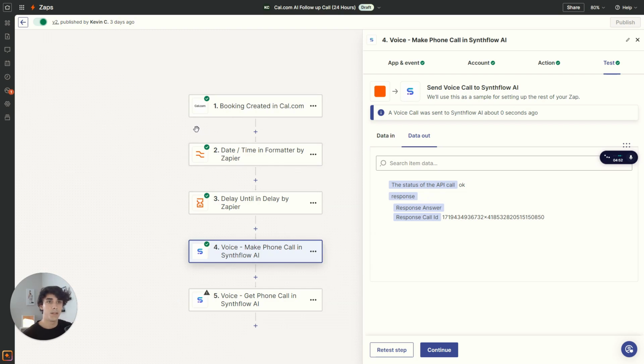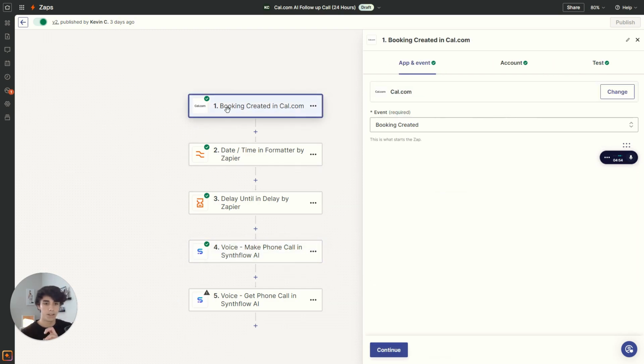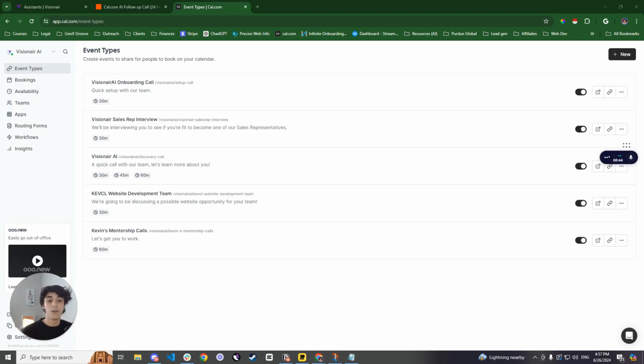The first step, the trigger, is what we call it, is obviously the cal.com booking. Now, how do we get this integrated and how will it work? In order to get this set up, obviously you're going to need a cal.com account. So I'll leave a link down in the description below so you guys can get your own cal.com account, which is relatively easy. Once that is done and you get inside of your account, you're going to go over here to event types, and then you're going to select new.